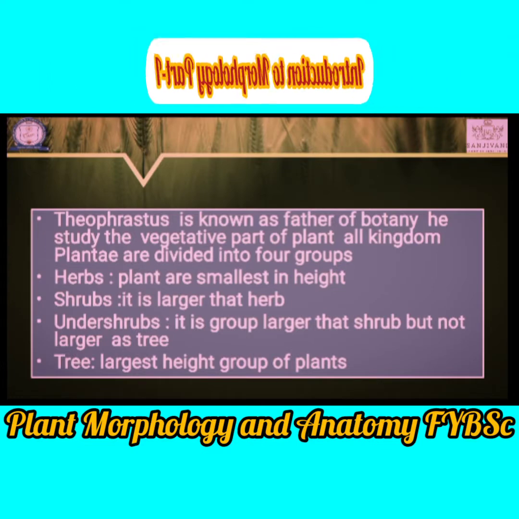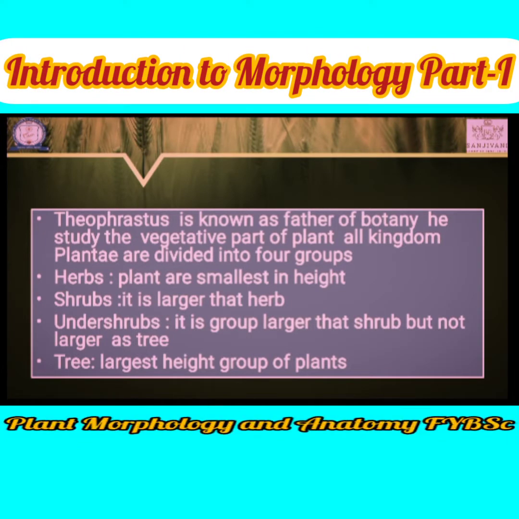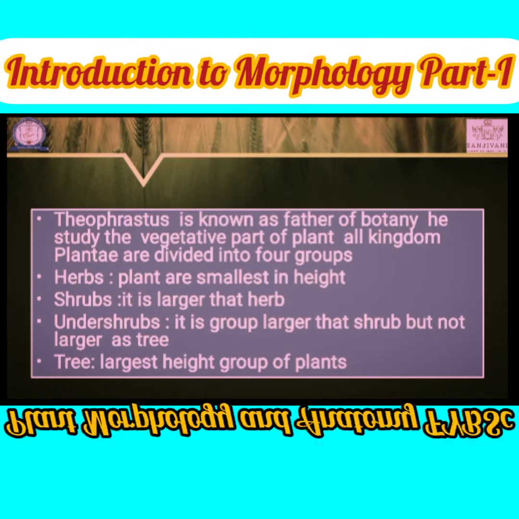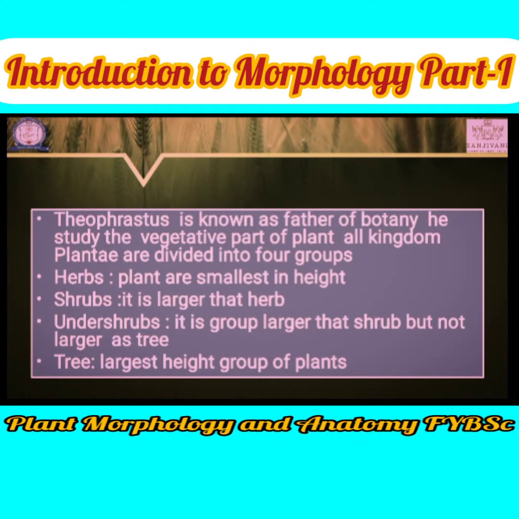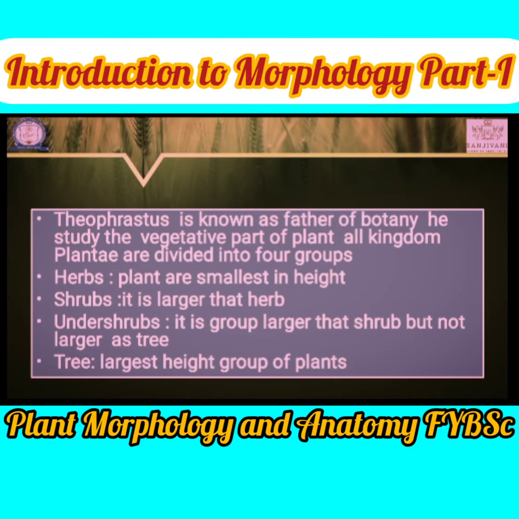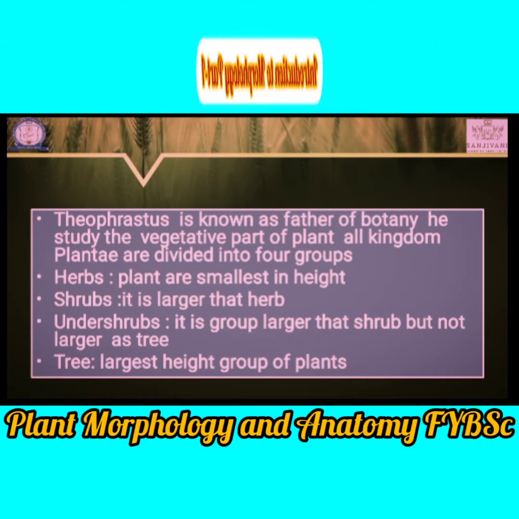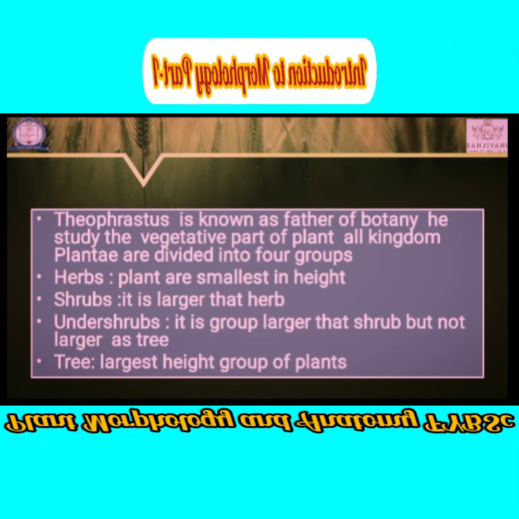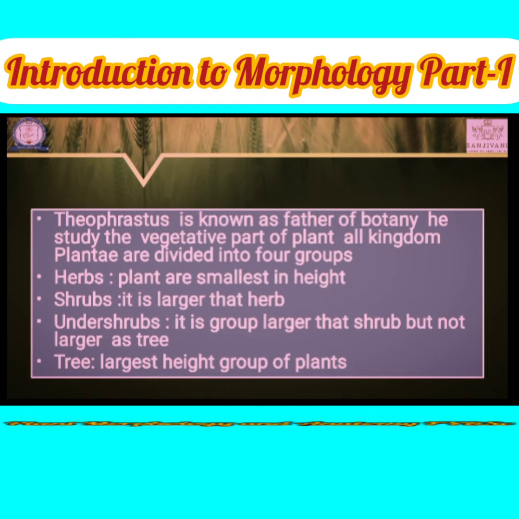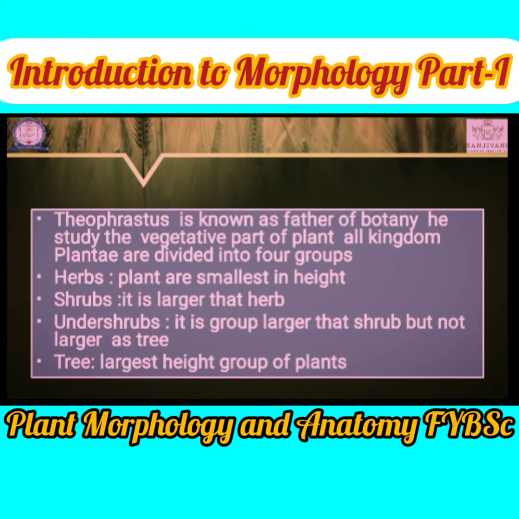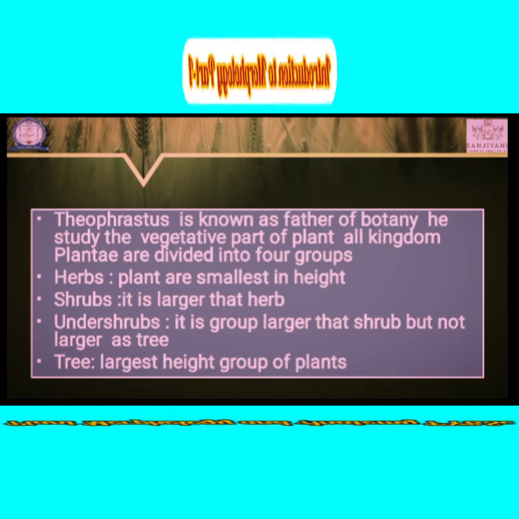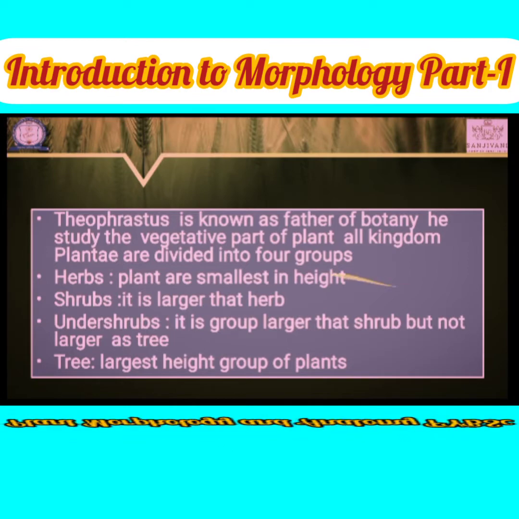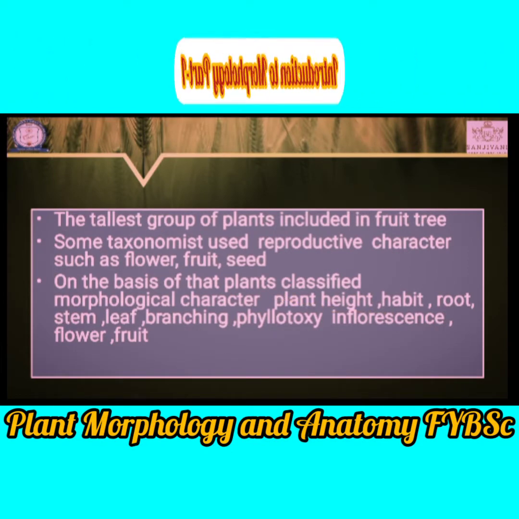Then undershrub, it is nothing but some plants that are not included in shrubs but are not included in trees either. Such plants are included in another category, known as undershrubs. Then tree, it is the largest unit of this plant kingdom. For example, mango tree, apple tree, coconut tree. That is the classification system given by Theophrastus, known as the natural classification system.